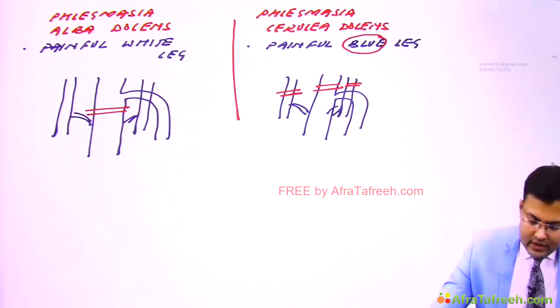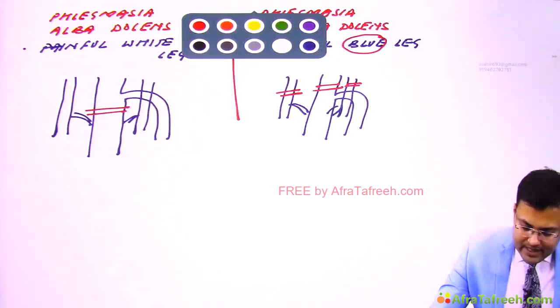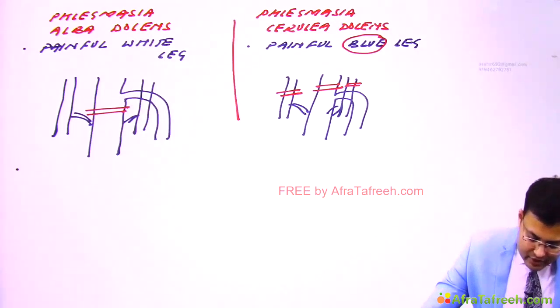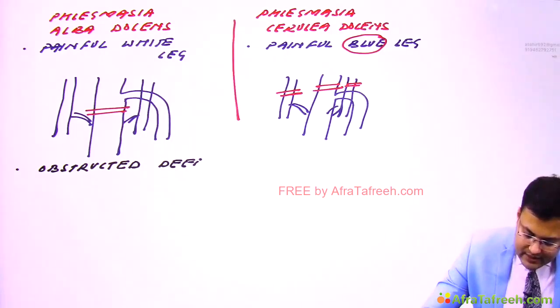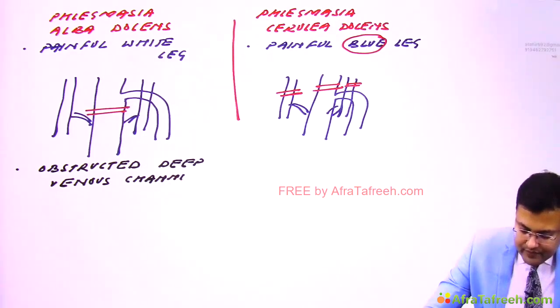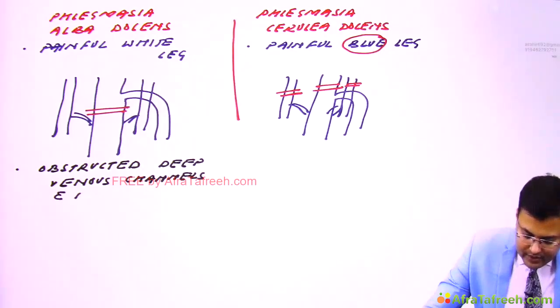In short, it's wrongly written in books. Clear? So in phlegmasia alba dolens, there is obstructed deep venous channels with patent collaterals.